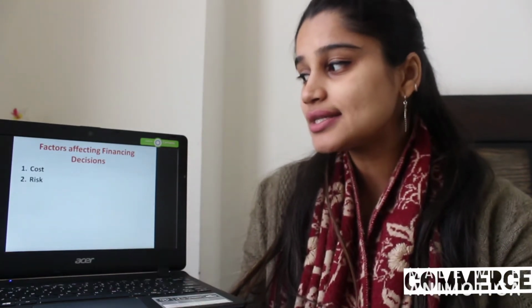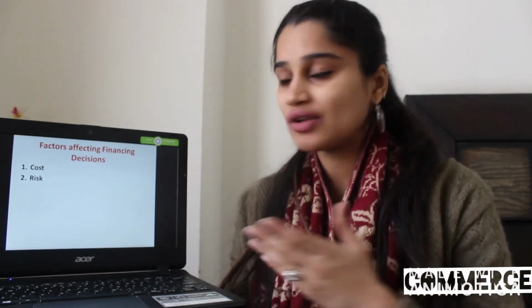The next one is risk. The risk associated with different sources is also different. For example, debt is more risky, while equity is less risky. Debt is more risky. We've already understood that debt or borrowed fund is more risky because it involves regular payment of interest and repayment of principal amount.